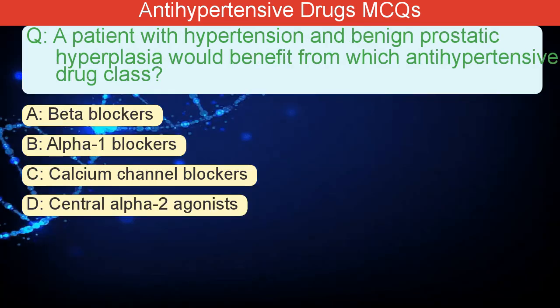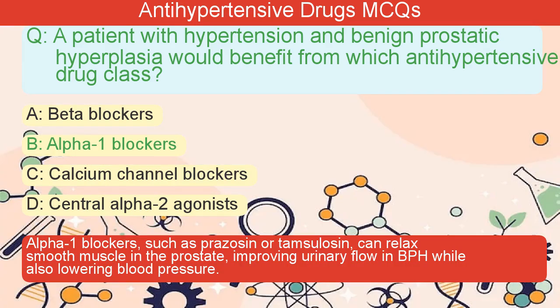A patient with hypertension and benign prostatic hyperplasia would benefit from which antihypertensive drug class? A. Beta blockers. B. Alpha-1 blockers. C. Calcium channel blockers. D. Central alpha-2 agonists. The correct answer is B. Alpha-1 blockers, such as prazosin or tamsulosin, can relax smooth muscle in the prostate, improving urinary flow in BPH while also lowering blood pressure.